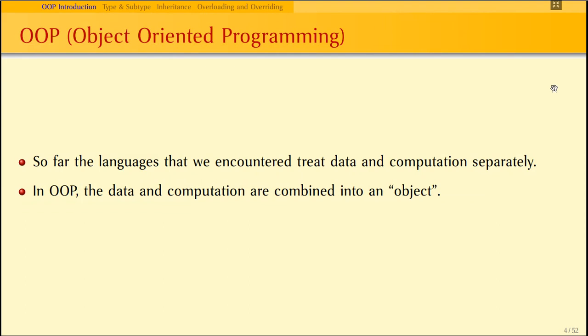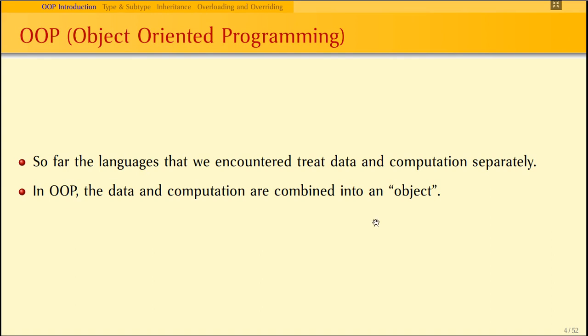So why do we need to discuss these properties? Basically, other programming languages, that is other than object-oriented programming languages, used to give importance to the computation or program structure, but not to the data. In object-oriented programming, the main importance will be given to the data rather than the structure. In the C programming language, the main importance will be given to the structure but not to the data, because data can be declared anywhere and can be accessed anywhere. But in case of object orientation, the data will be given utmost importance, and the computation will be done based upon the data, by considering the restrictions on the data.